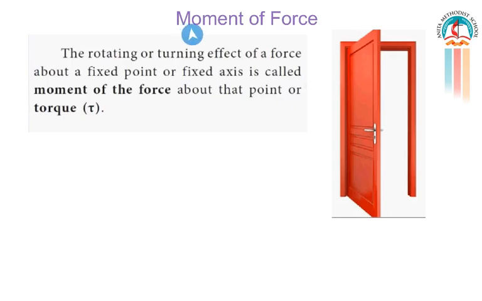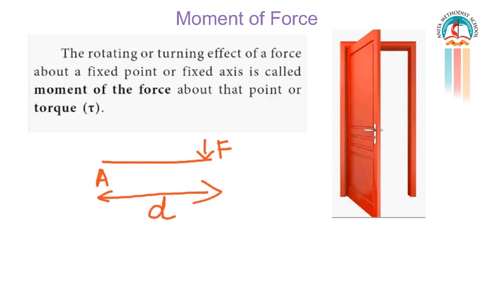Next, let us learn about moment of force. The rotating or turning effect of a force about a fixed point or fixed axis is called moment of force. So if the turning effect is about the fixed axis, that is called the moment of force. And about the fixed point, let us consider a rod fixed at a point A, and when we apply a force F, it can be rotated about the fixed point. Let D be the distance from the fixed point.